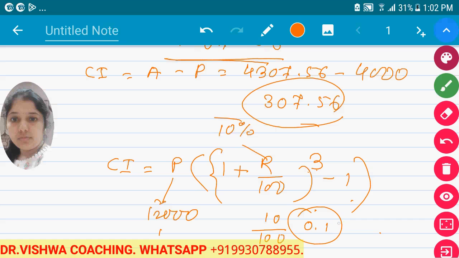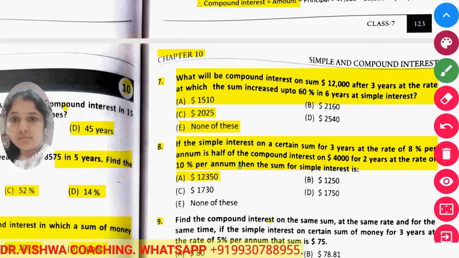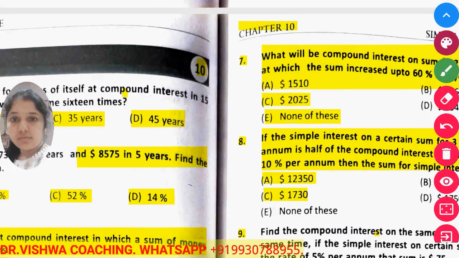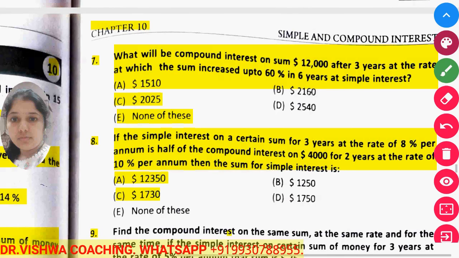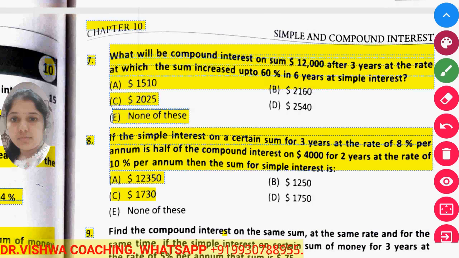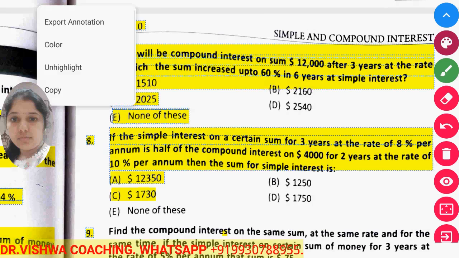So this is the method to solve the problem. Now, simple interest on a certain sum for 3 years at the rate of 8% per annum is half of the compound interest on 4000 for 2 years at the rate of 10% per annum. Find the sum of simple interest. Now see,